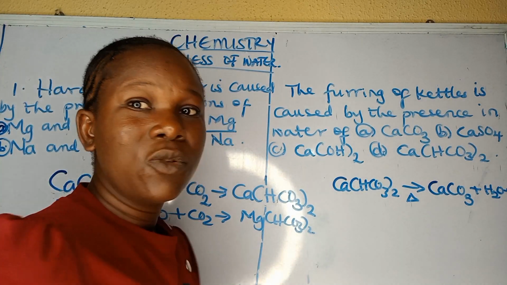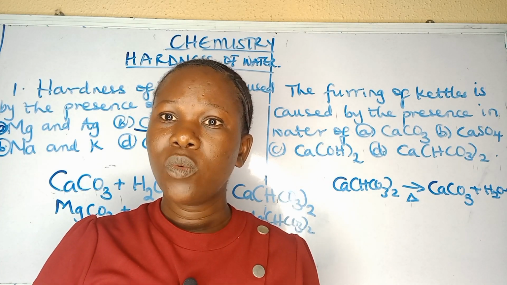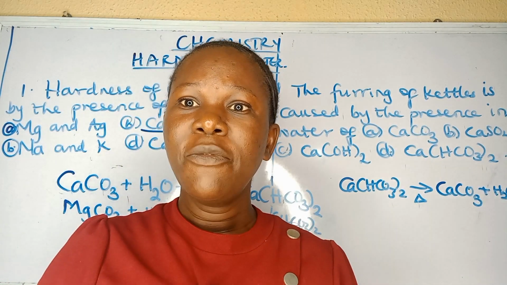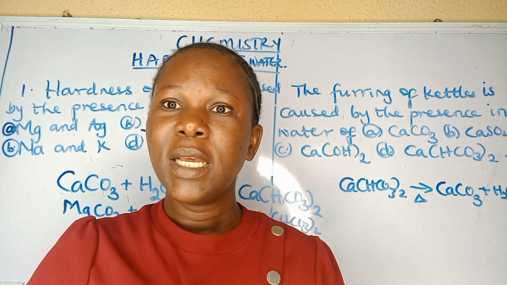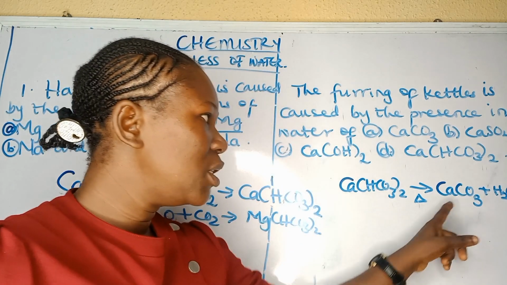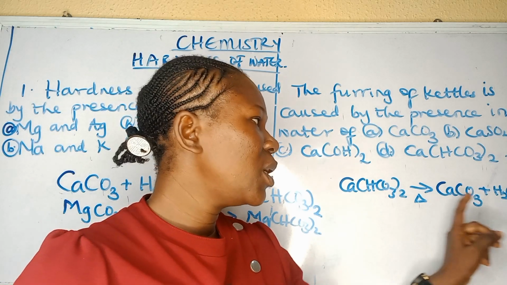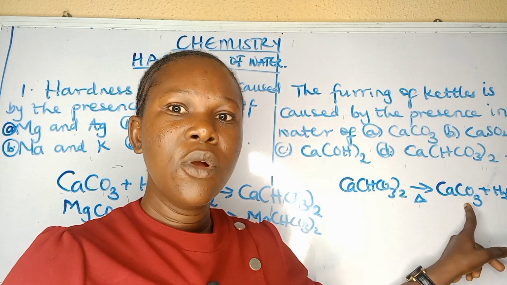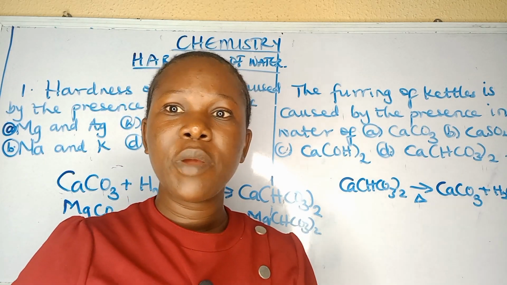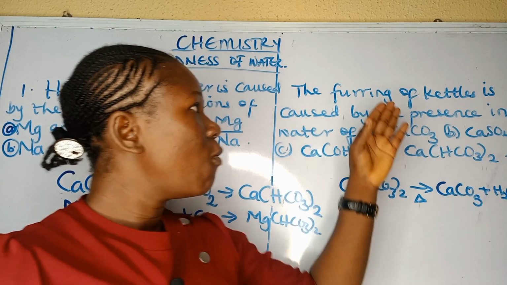Now, what is the effect of this temporarily hard water? It causes furring of kettles and boilers. In industries where hot water is needed on a large scale, if a big boiler is used and the water is temporarily hard, calcium carbonate will be deposited as the calcium hydrogen trioxocarbonate(IV) breaks down. It forms a scum sticking to the container. This deposit becomes hard and difficult to remove, and that causes furring of kettles and boilers.